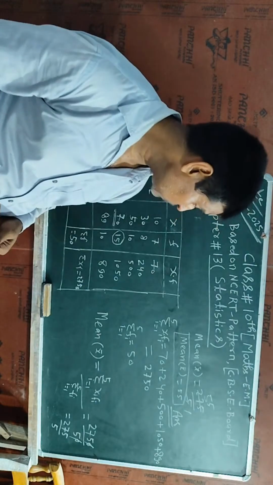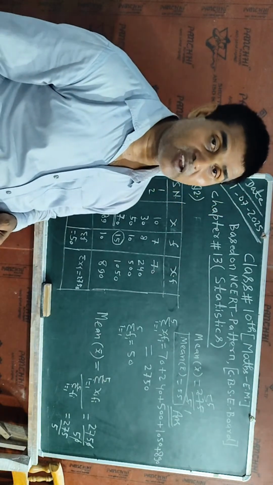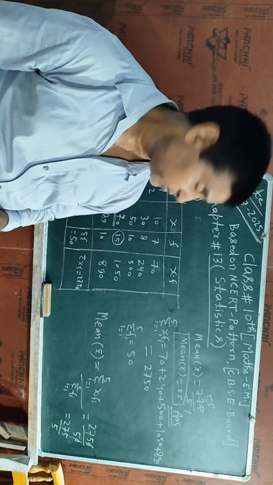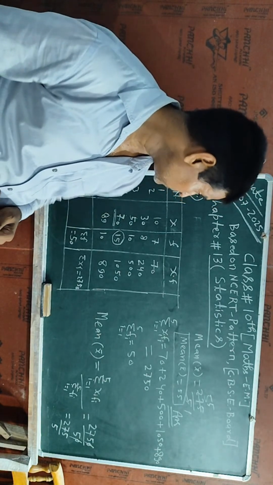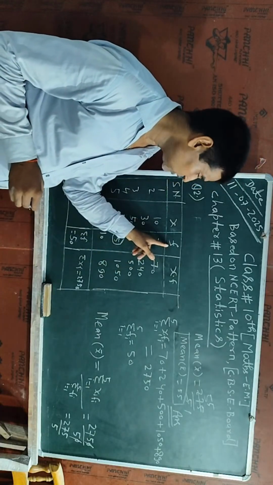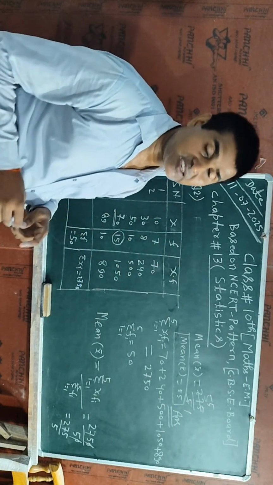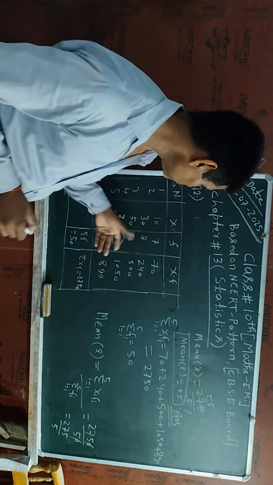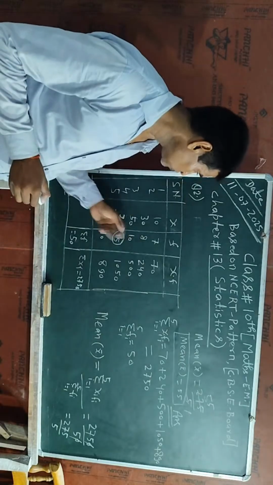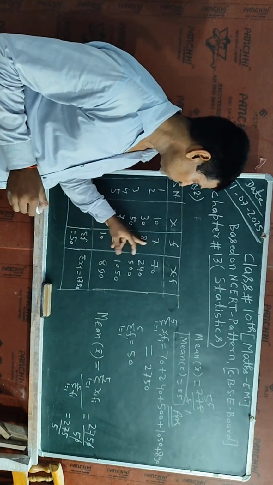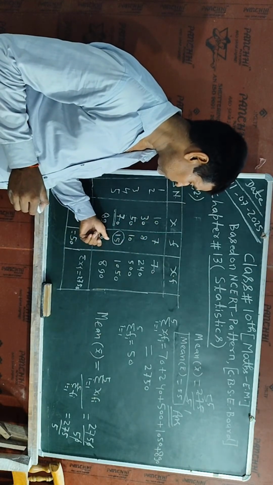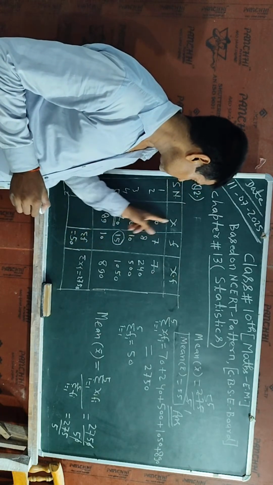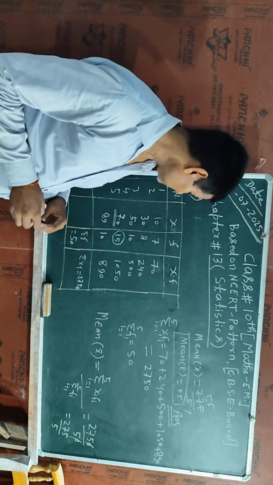I am also going to explain about the mode. Already I have told you, it is the number of multiplication of the frequency of the mode. So I will say that is the mode value. Okay, and if the data is given in table form, I will check which frequency has more repetition, that is the highest frequency with respect to all data. So corresponding to this frequency, the value of x is the mode value.